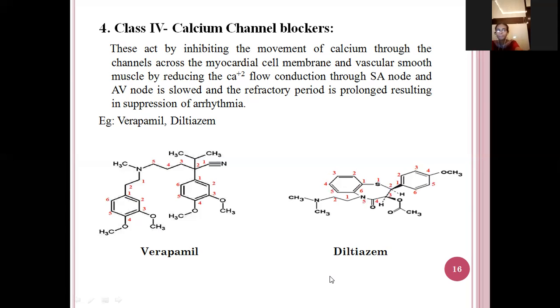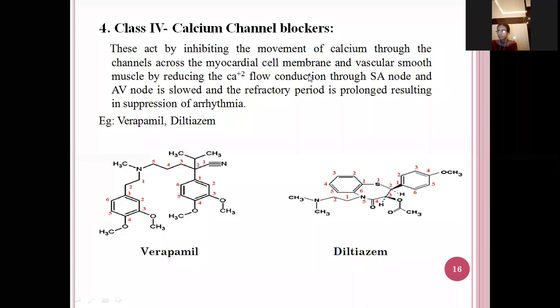Next one is diltiazem. If you see the structure of diltiazem, that is benzothiazepine. Thia means sulfur, aza means nitrogen.